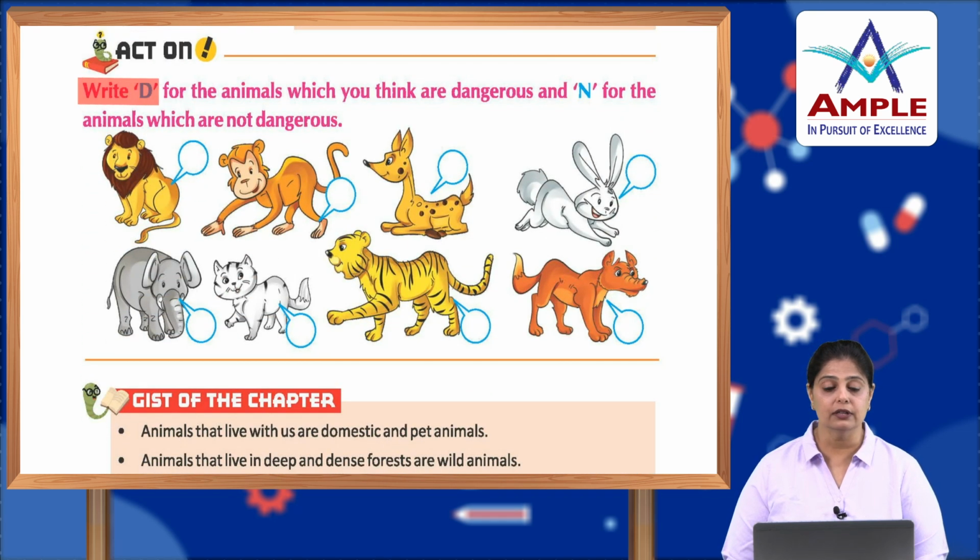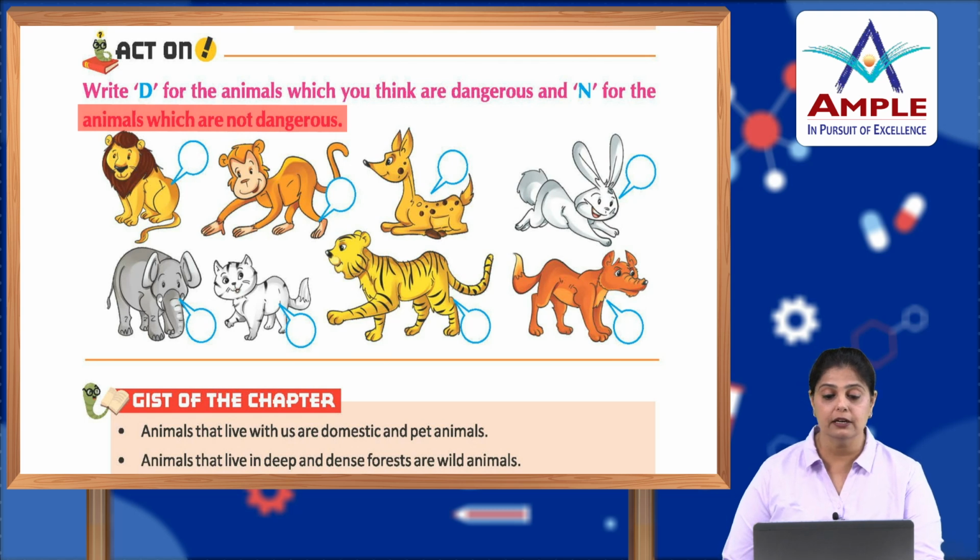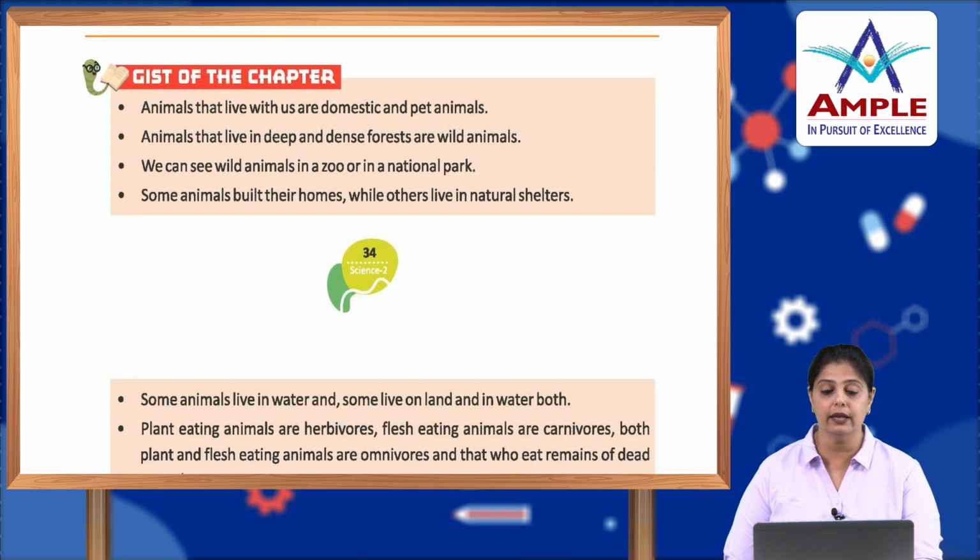Now, act on. Write D for animals which you think are dangerous and N for the animals which are not dangerous. Okay, lion, dangerous. Monkey, not dangerous. Deer, not dangerous. Rabbit, not dangerous. Elephant can be dangerous at times, if you tease them, but otherwise they are not dangerous. Cat, not dangerous. Tiger, dangerous. Jackal, dangerous.